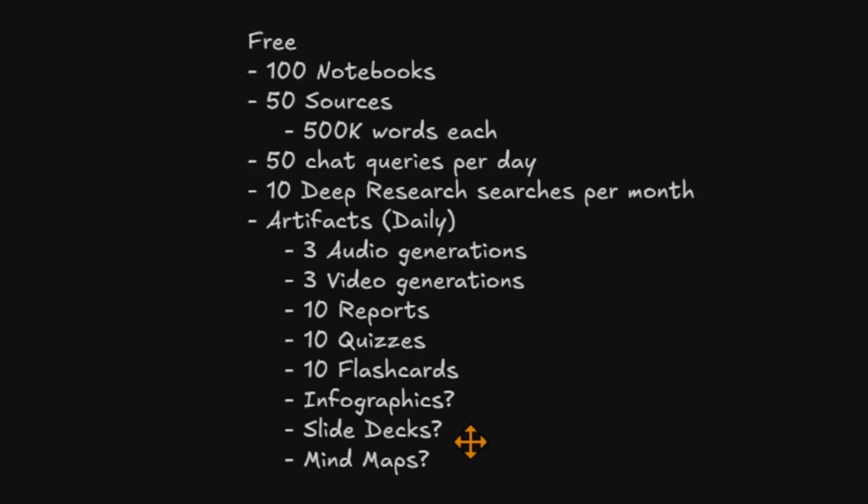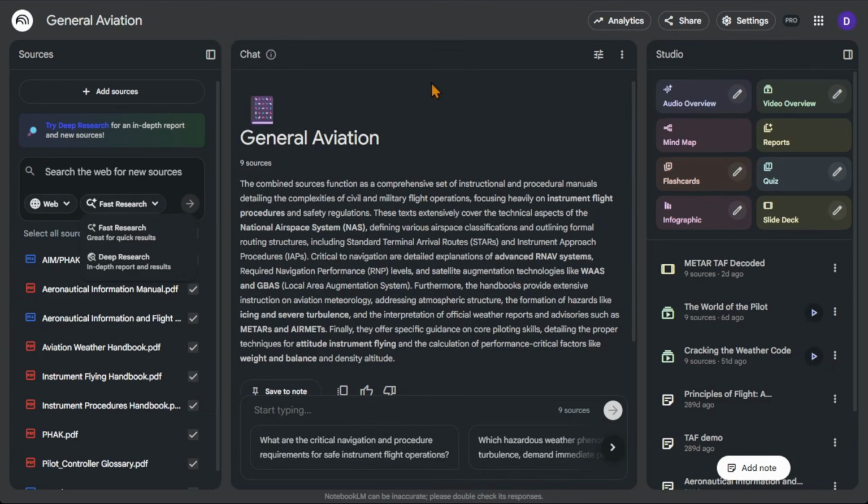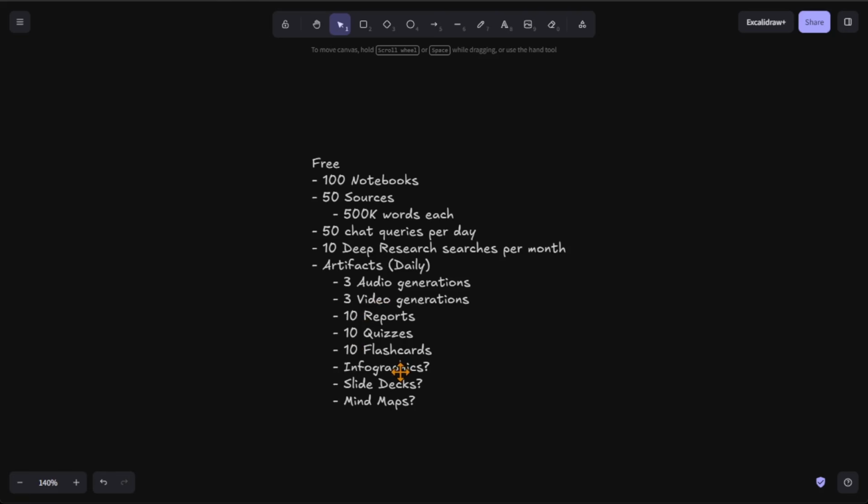I think they're both too new, and I think that Google is still assessing what quote-unquote normal usage is going to be. That's my guess. I don't have anything to back that up. Both of those are pretty new right now, but you can do both of them with free accounts, but I don't know how much. It's strange that mind maps aren't listed. Mind maps are here, but in the Google help article that I found with all this data, it didn't even mention mind maps, but you can do them.